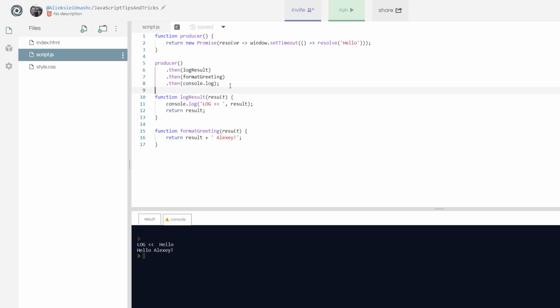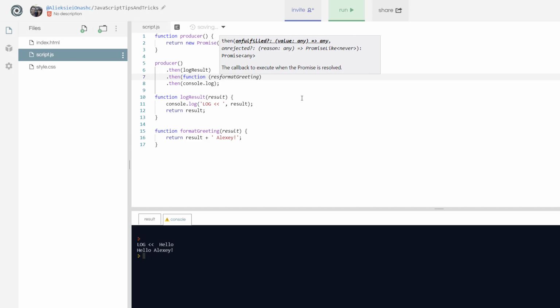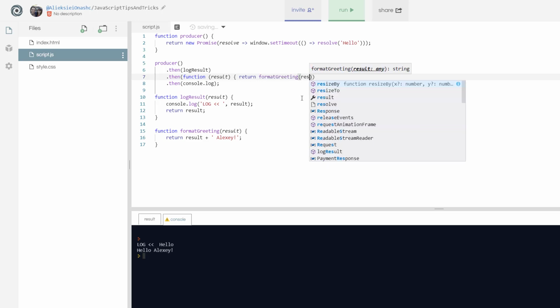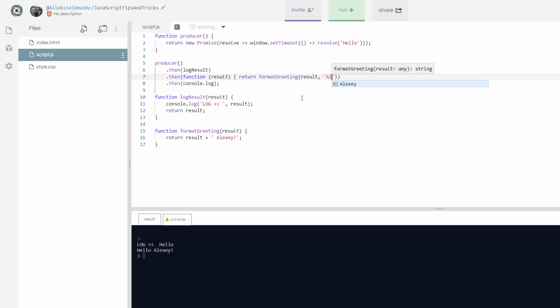Now, another trick for you is, what if I want format greeting to accept some extra arguments except the result from the previous callback? I could do this, usually we do this by introducing an anonymous function that accepts the result and then calls the needed function, return format greeting, passing in this result and an extra argument, like the name in this case.